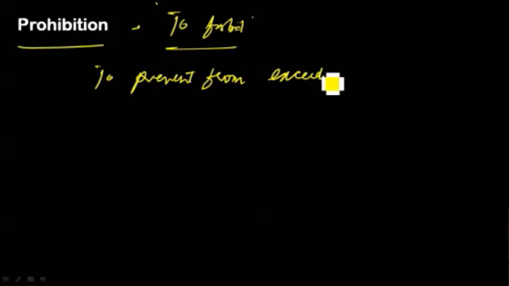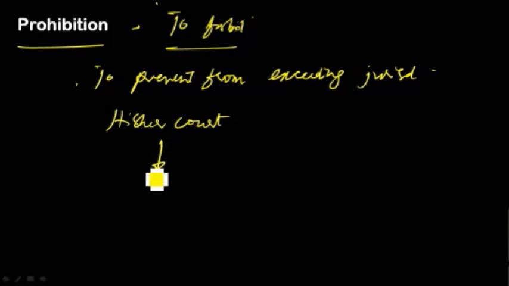The next is prohibition. It means to forbid. And this writ is issued by a higher court to the lower court or tribunal to prevent the lower court from exceeding its jurisdiction or usurping a jurisdiction that it does not possess. That means if the lower court oversteps its powers, then the higher court can issue the writ of prohibition to keep that lower court within the limits of the Constitution and also the rules provided in the law.